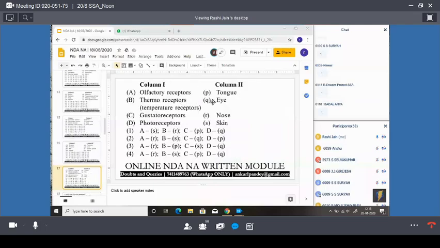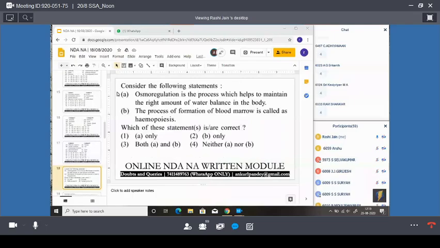Okay. Here, olfactory receptors, thermoreceptors, gustatoreceptors and photoreceptors. Tell me the answer, guys. Correct. Fourth option is correct here. Okay. Consider the following statements. Here you have to guess which statement is right.